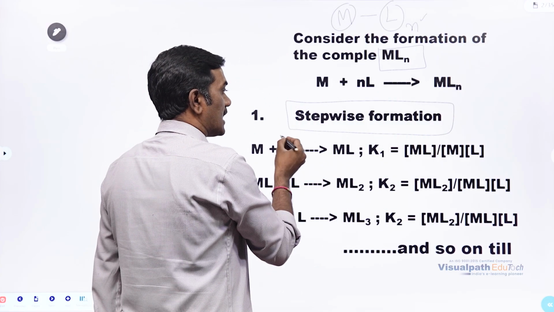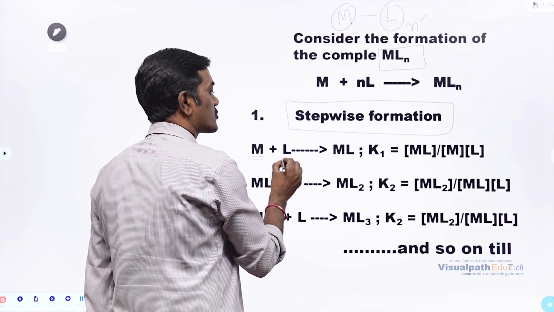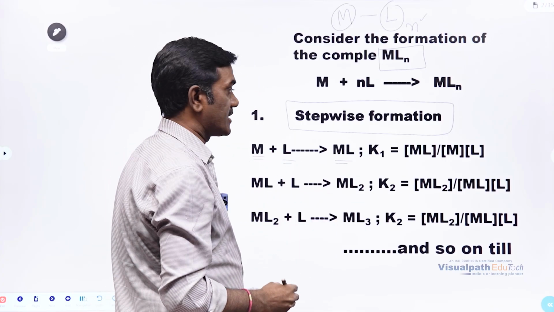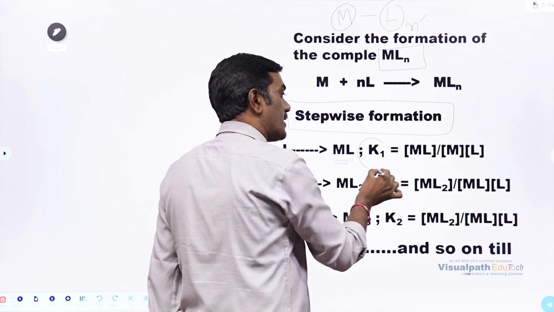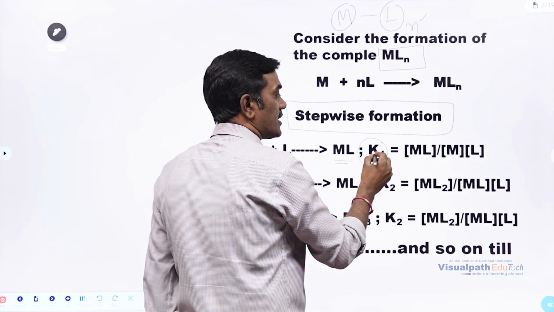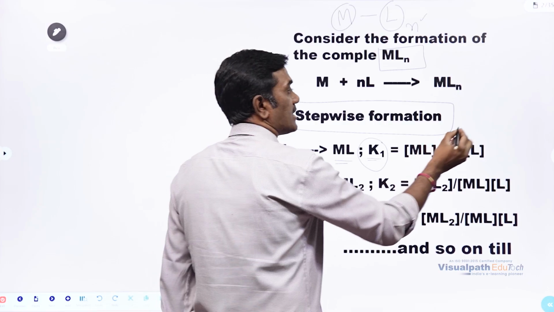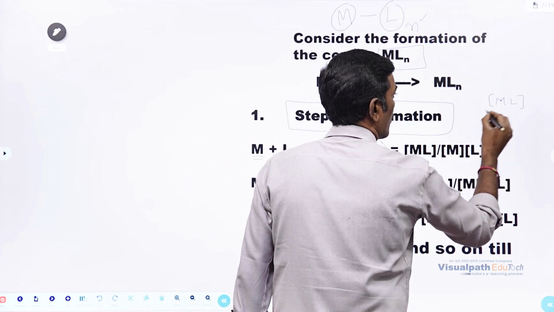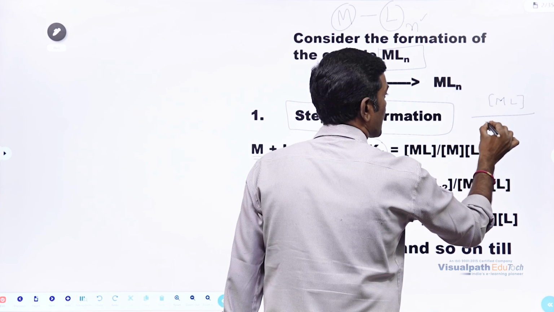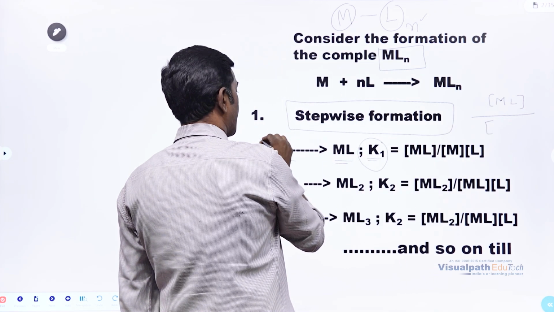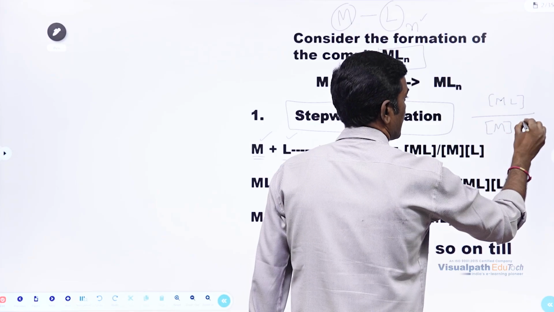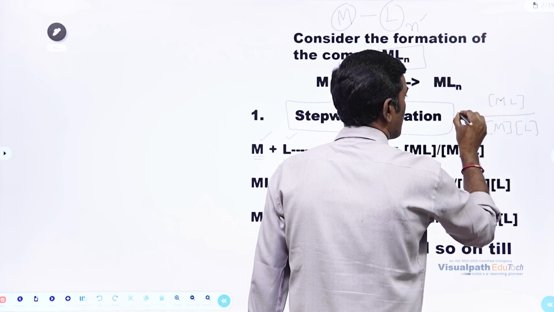Let us imagine one metal combines with a ligand, forming the ML complex, and let us take the stability constant for step 1 as K1, that is concentration of product by concentration of reactants. Reactants means metal and ligand, M and L. In this way, we have to write the stability constant.